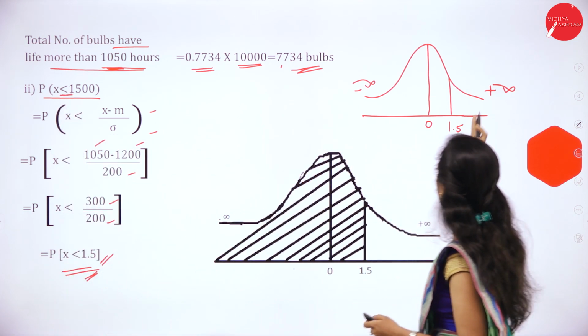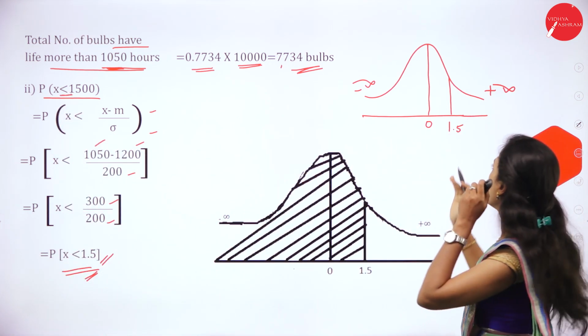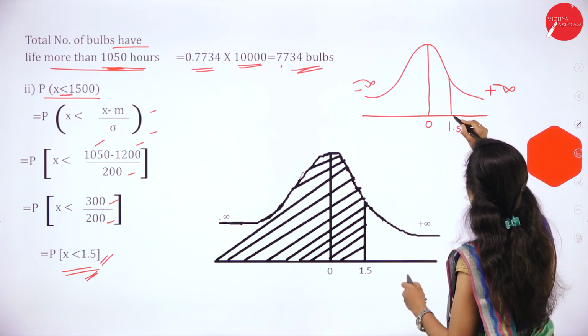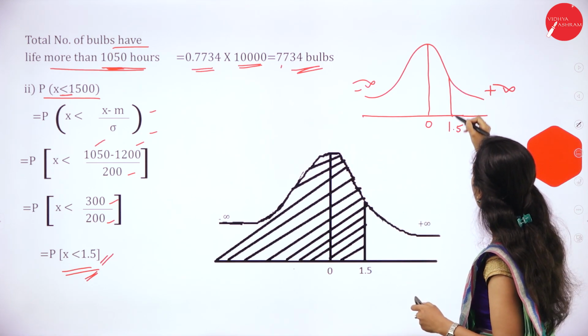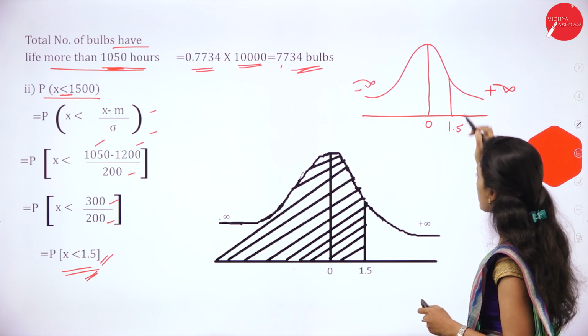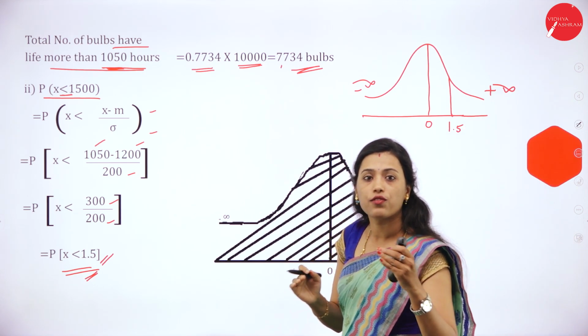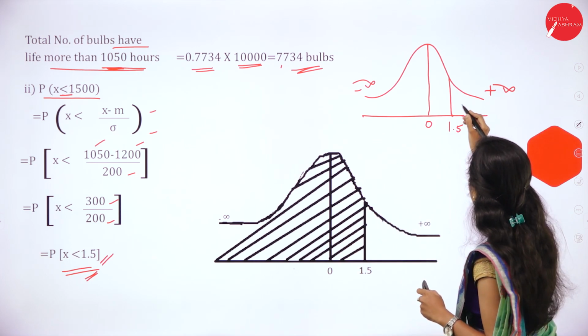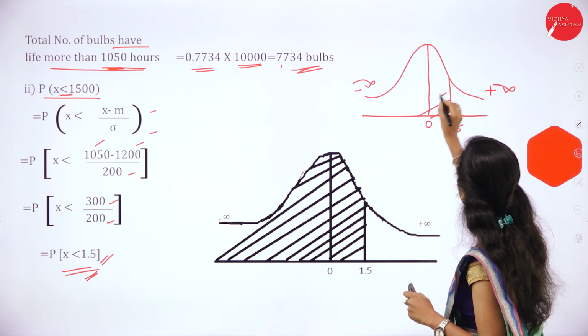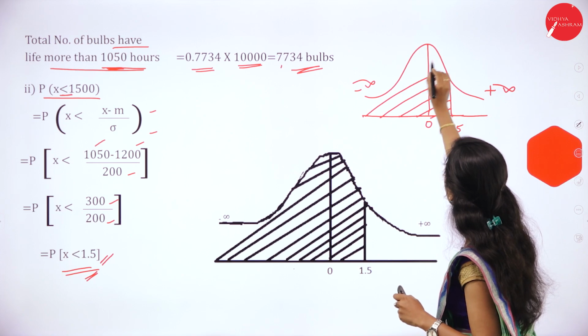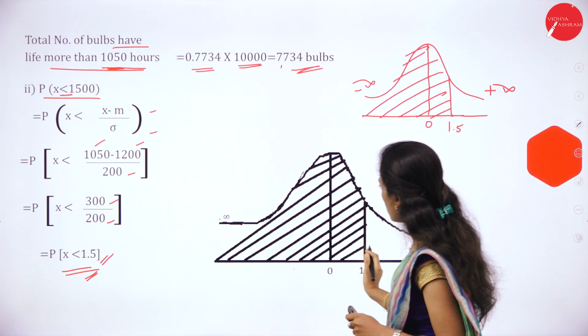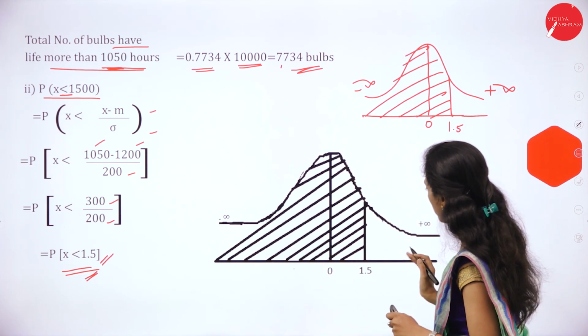Less than means we should mark left side of the marked line. Here we have marked 1.5 here. It is plus 1.5. Less than means we should mark left side area. So left side area it is. This is the left side area which are marked.